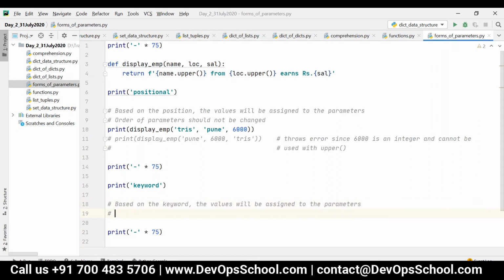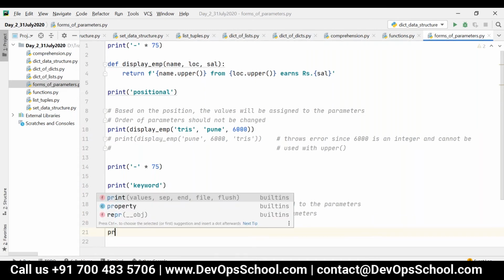Keyword should be any one of the names of the parameters. The advantage here is that the order of parameters can be changed.